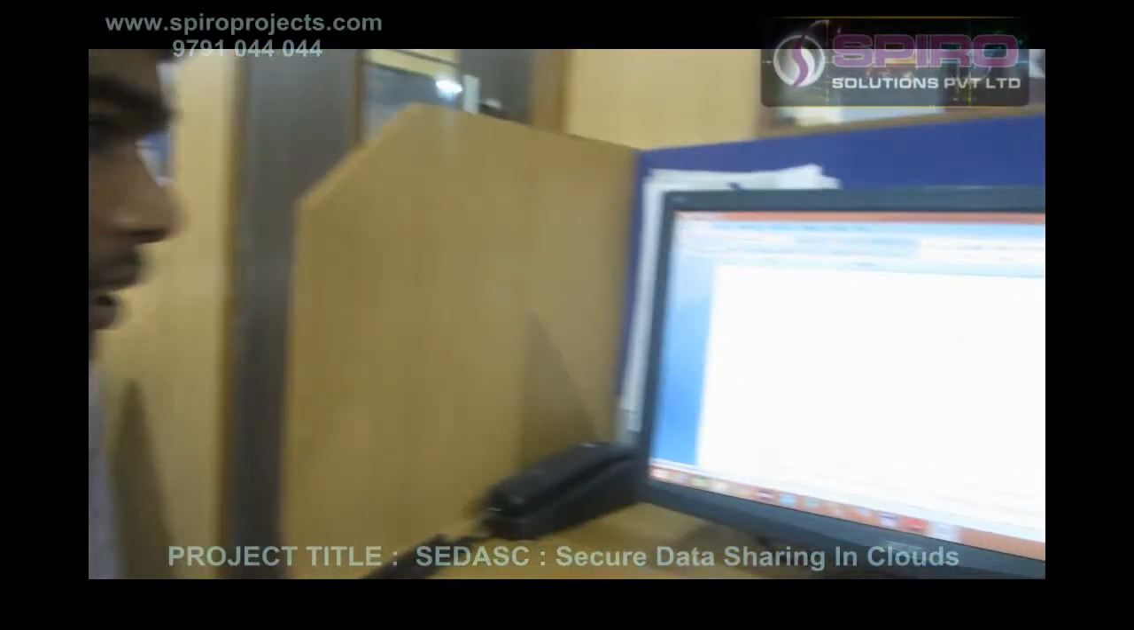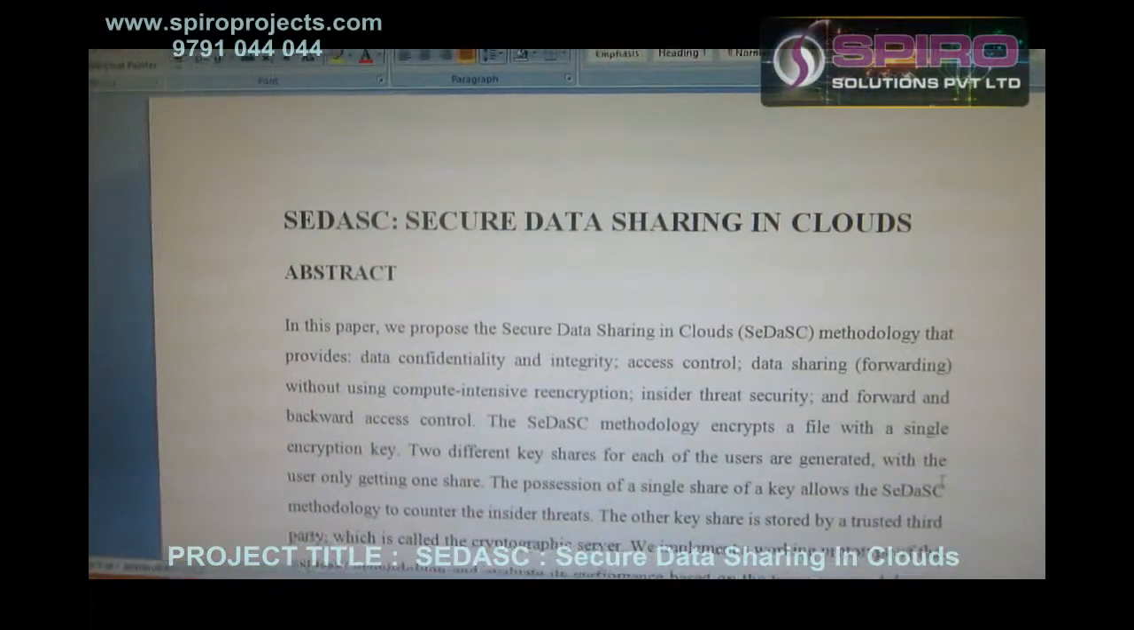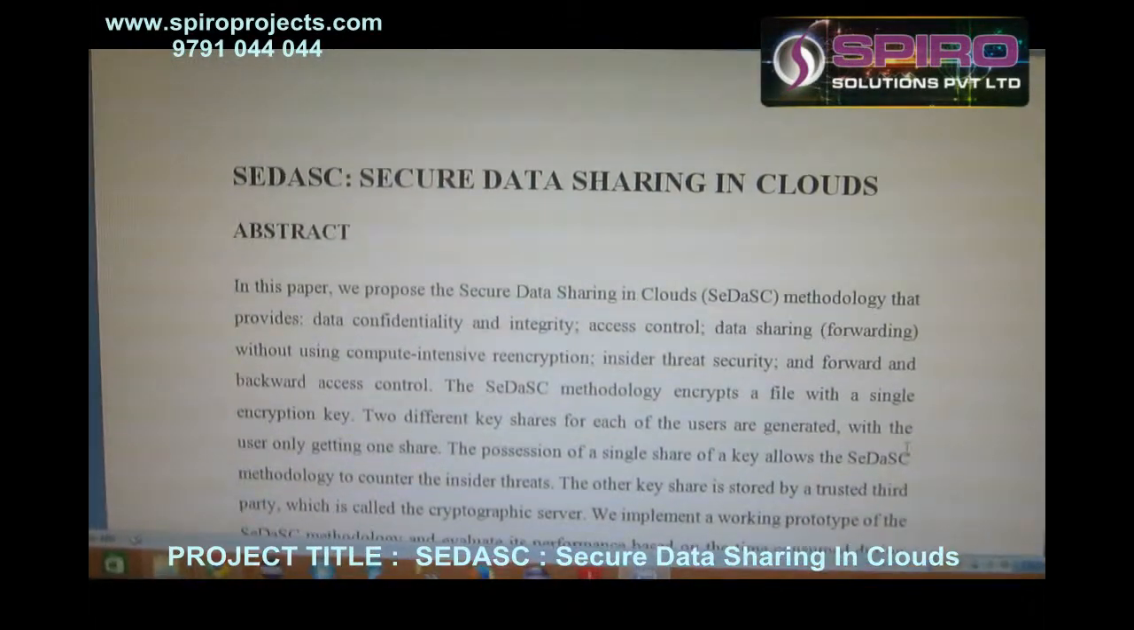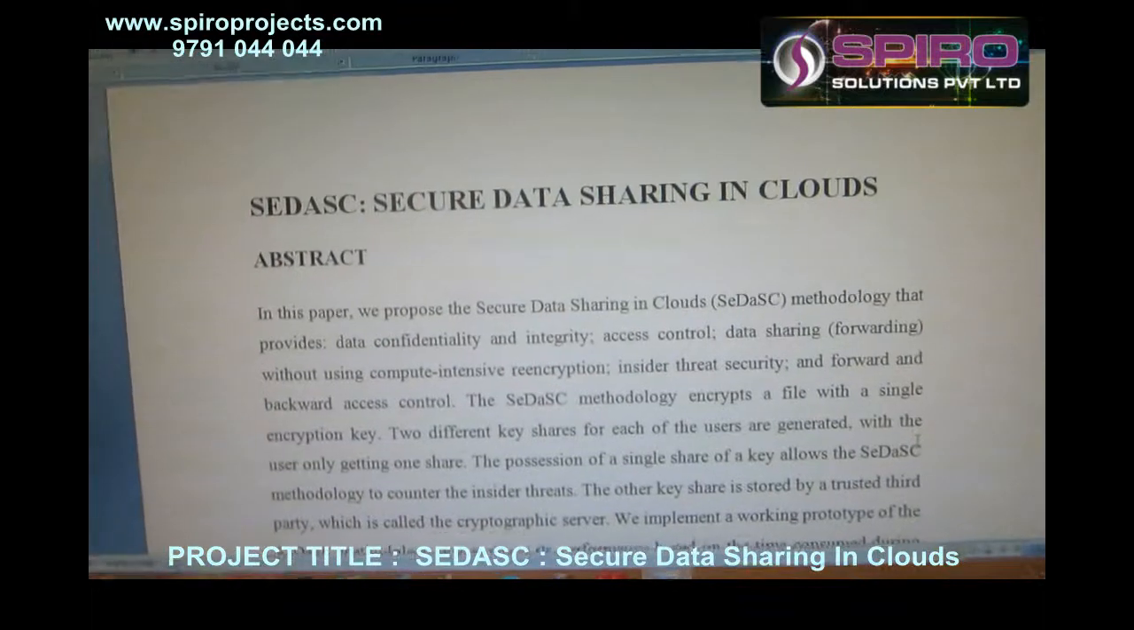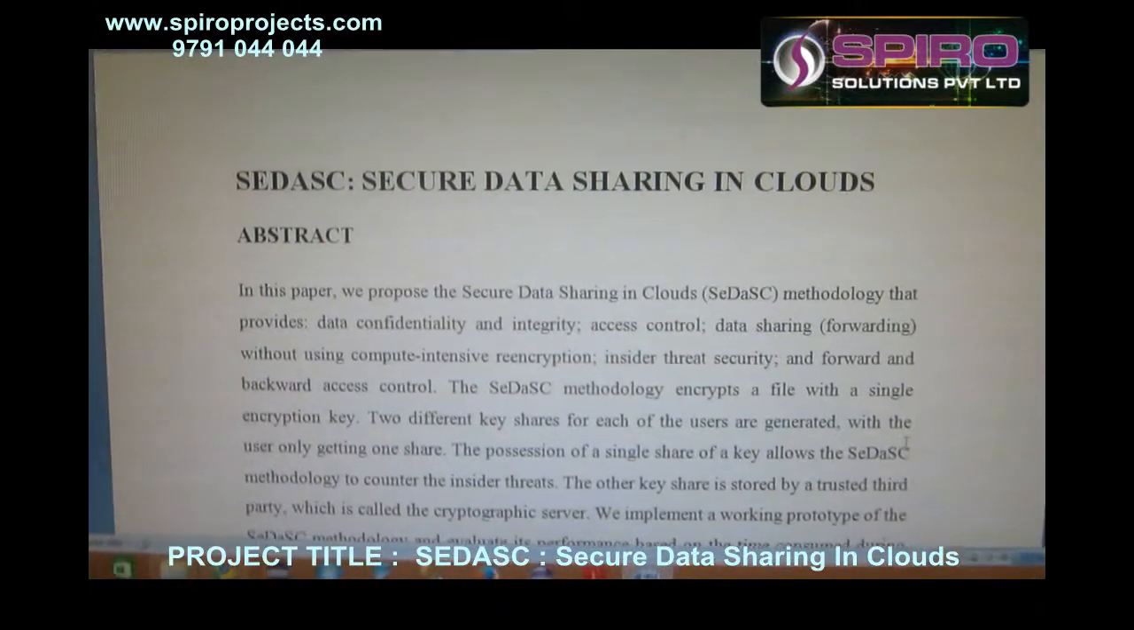Now I am going to explain a topic about secure data sharing in clouds. In this paper, we propose the secure data sharing in clouds methodology that provides data confidentiality and integrity, access control, and data sharing. How the data will be shared using the cryptographic server. That is the main concept of our proposal.